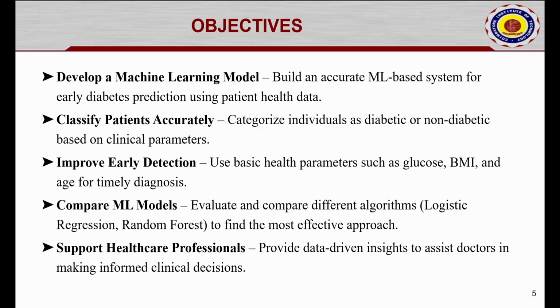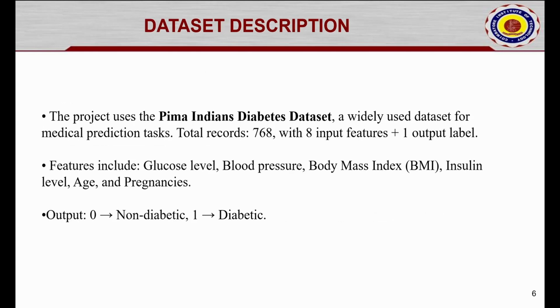Myself Akash Raj. The objective of our project is to develop a machine learning model for early diabetes prediction using patient data. We aim to classify individuals as diabetic or non-diabetic and improve early detection using features like glucose, BMI, and age. We also compare Logistic Regression and Random Forest to find the best model. For the dataset, we use the Pima Indians dataset, which contains 768 records with 8 input features. The output is binary, where 0 indicates non-diabetic and 1 indicates diabetic.